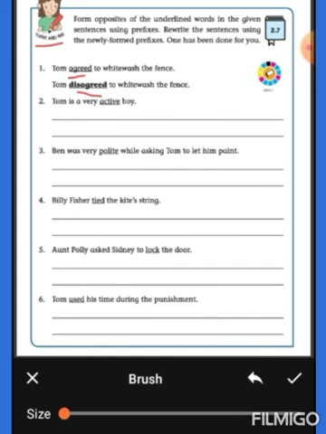Second one, Tom is a very active boy. Ben was very polite while asking Tom to let him paint. Billy Fisher tied the kite's string. Aunt Polly asked Sydney to lock the door. Tom used his time during the punishment.